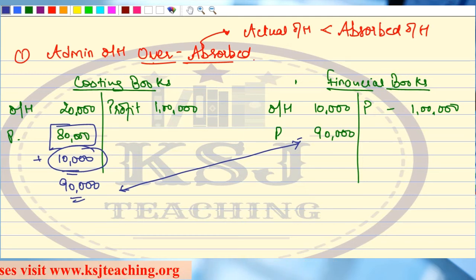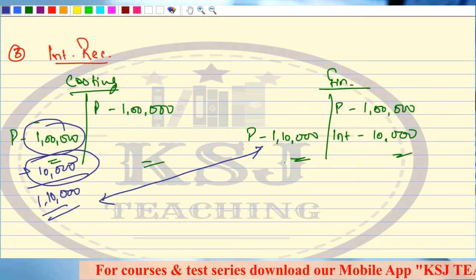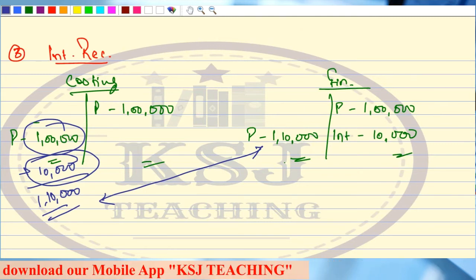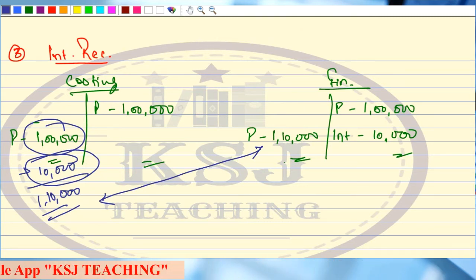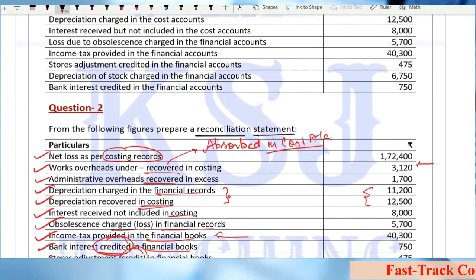You have to add only the under or over absorbed overheads, not the total absorbed overheads. I told you this point when we were having the conceptual discussion as well, that you need to be very, very careful, especially in case of under and over recovery of overheads. Clear? Any doubts? So we are done with question number 1 and question number 2.